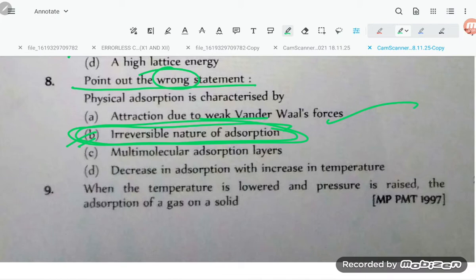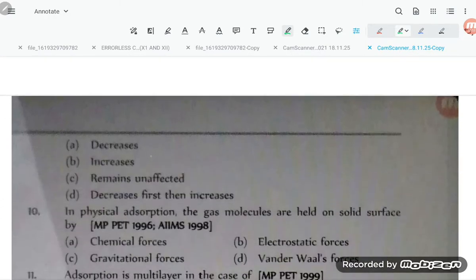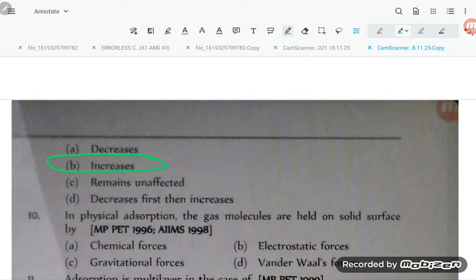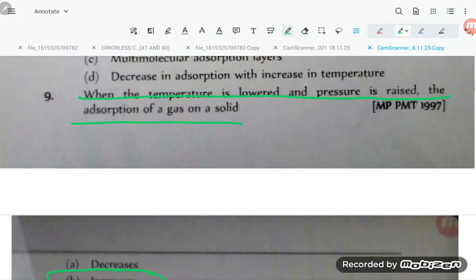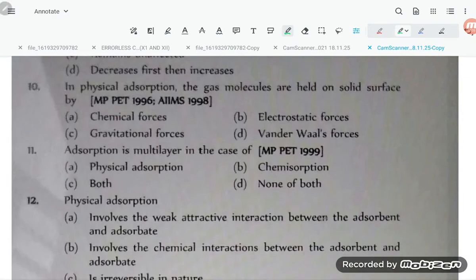Now let us move to question number 9. When the temperature is lowered and the pressure is raised, the adsorption of gas on solid increases. Option B is correct, students. Now question number 10. In physical adsorption, gas molecules are held on the solid surface by van der Waals force. So option D is correct, students.